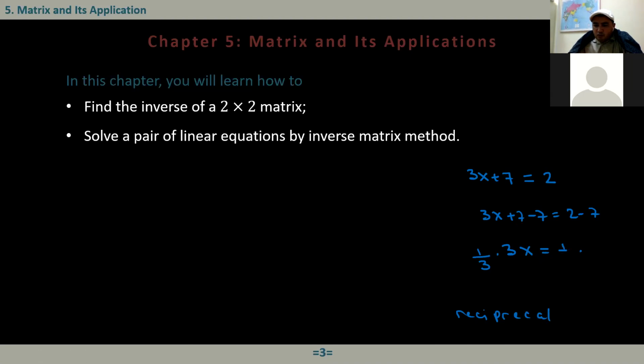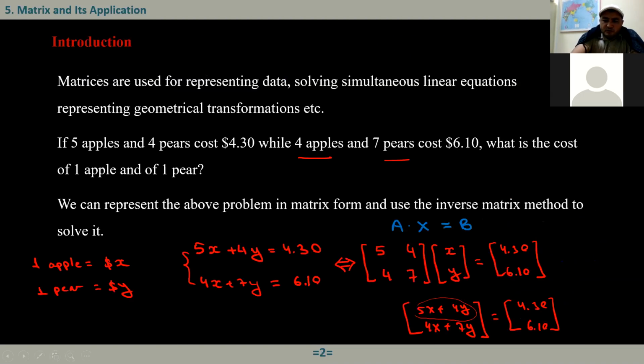Here we have 1 over 3 times minus 5. 1 over 3 times 3 is 1 times x. Here we have negative 5 over 3. Now 1 times x equals x, so from here I can get x. x equals this.